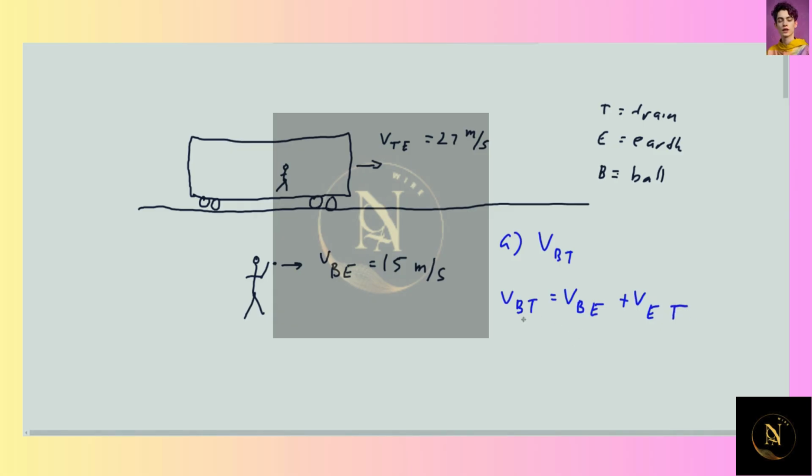Remember that has to be because the order of the indices requires the formula to look like this. So VET is minus VTE.